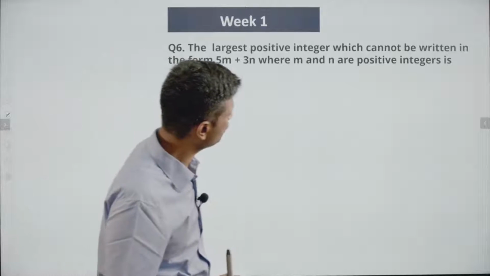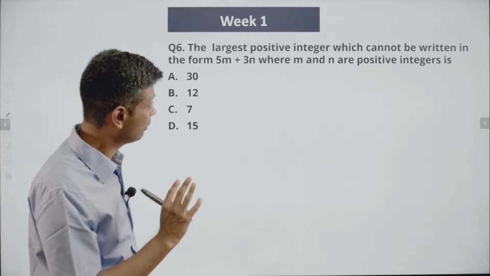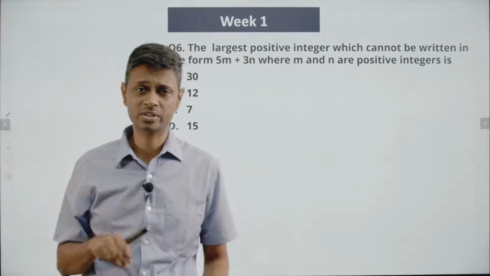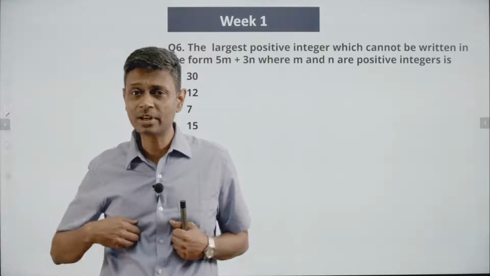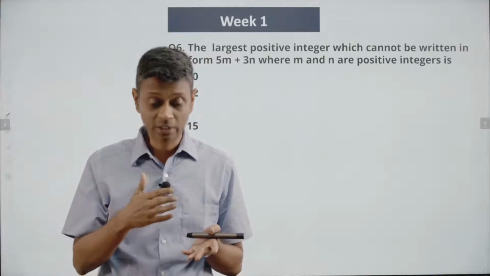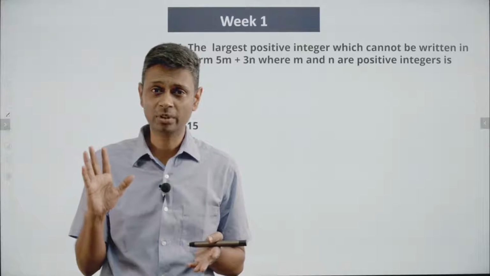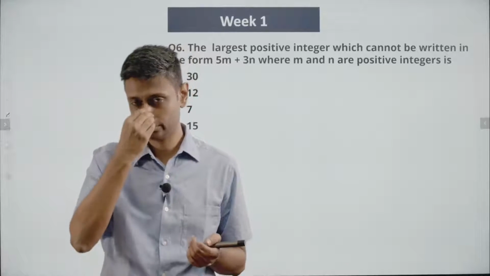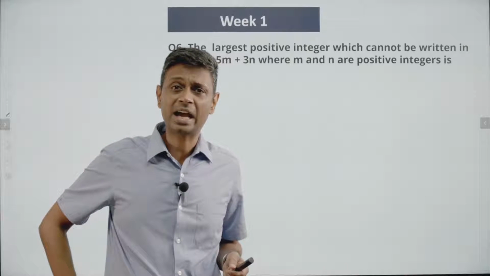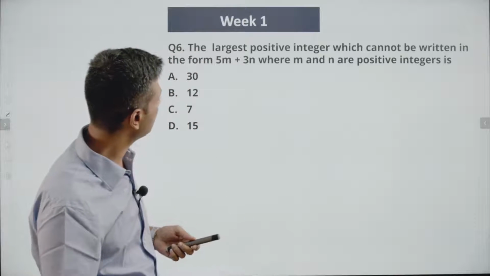The largest positive integer which cannot be written in the form 5m plus 3n, where m and n are positive integers, is. All of this cannot-be-written questions I don't like. I like questions which are can-be-written. What is possible? I don't want to think about what cannot be written. And so what cannot be done, I don't want to think about. I want to think about what can be done. And so forget about this question. I don't want to find the largest number that cannot be written. I want to find some number that can be written as 5m plus 3n.